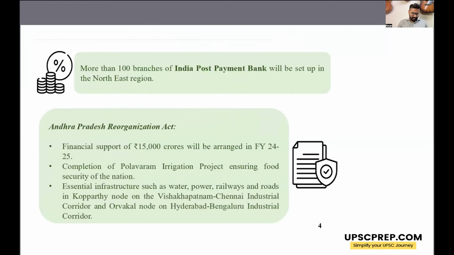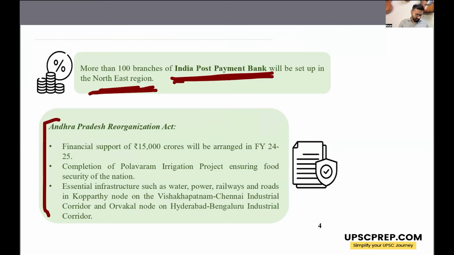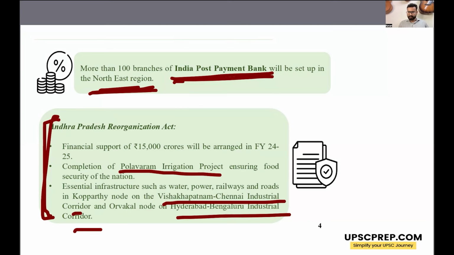Okay. Further, there is provision for establishing India Post Payments Bank branches in Northeast regions, right? So more banking services for the Northeast regions, which are remote and often unbanked areas, right? Then a lot of provisions for Andhra Pradesh, like the promise to complete the Polavaram irrigation project, the Visakhapatnam Chennai industrial corridor, Hyderabad Bangalore industrial corridors. So a lot of budget has been allocated to Andhra Pradesh.